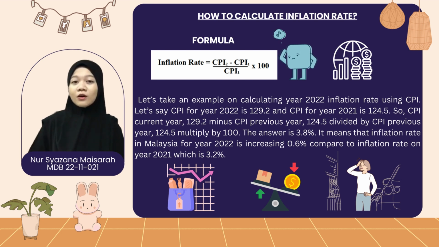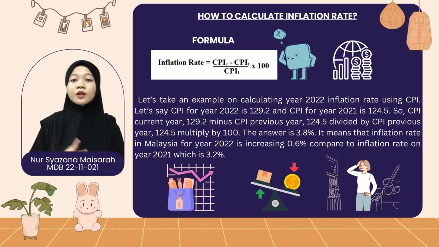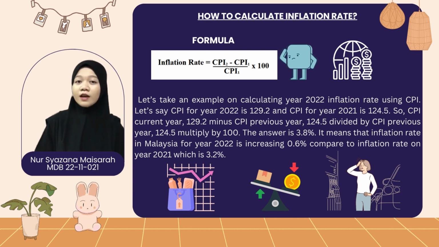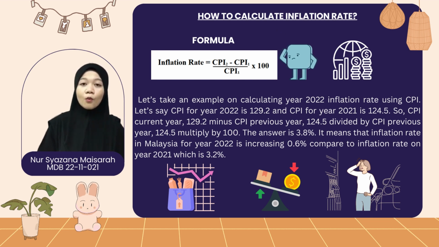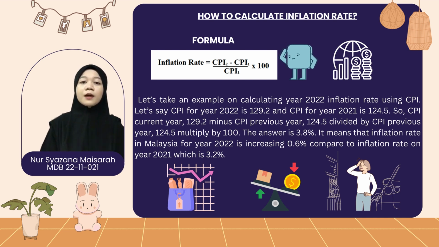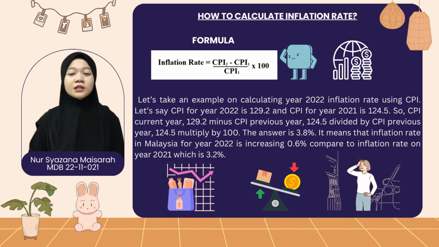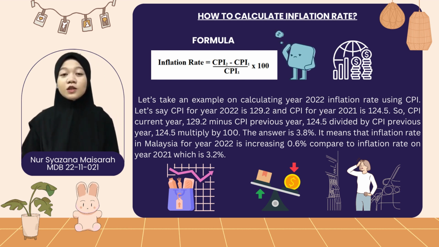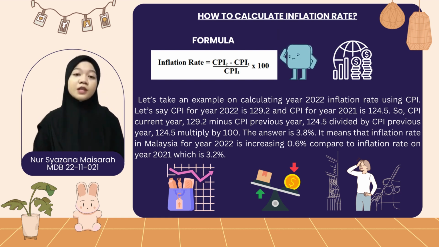Let's take an example of calculating the year 2022 inflation rate using CPI. Let's say CPI for year 2022 is 129.2 and CPI for year 2021 is 124.5. So, CPI current year 129.2 minus CPI previous year 124.5, divided by CPI previous year 124.5, multiplied by 100. The answer is 3.8%. It means that the inflation rate in Malaysia for year 2022 is increasing 0.6% compared to the inflation rate in year 2021, which is 3.2%.